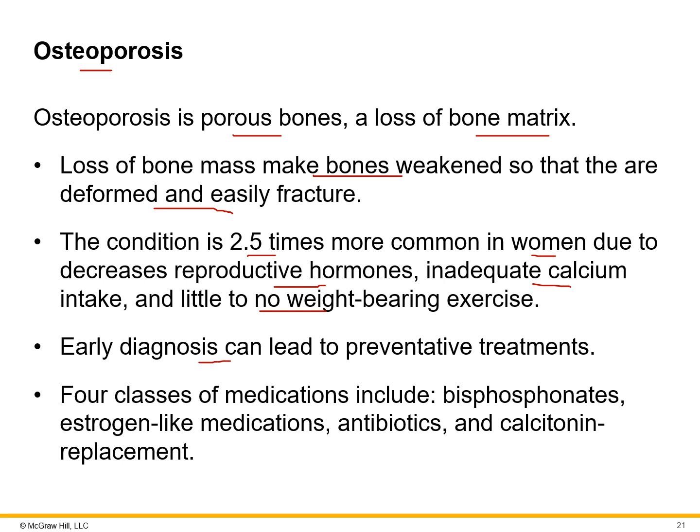Early diagnosis can't revert everything, but it can prevent further damage or breakdown of the bone. A few different medicines can be used: bisphosphonates, hormone replacement for women if that's the cause, some antibiotics, and also calcitonin replacement can help.